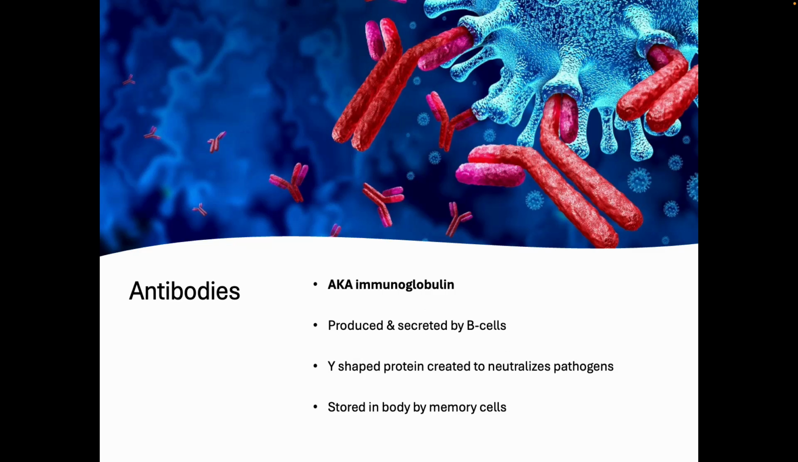Antibodies. Antibodies are also called immunoglobulins, right? So these are produced and secreted by the B cells. They are Y-shaped. Remember that picture where I said, these are the antibodies, right? They tend to try to neutralize that pathogen. And they're stored in the body as memory cells. So that's why when we are presented with this disease again, our body knows how to fight it.